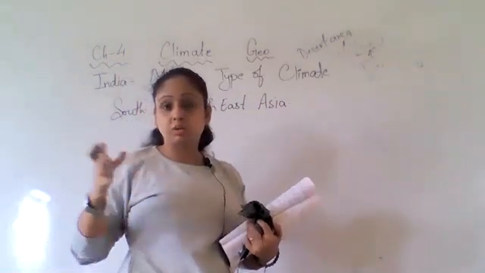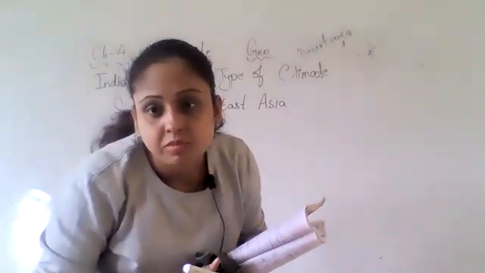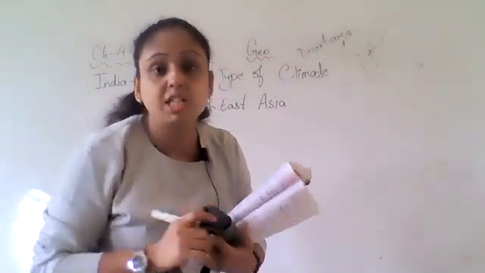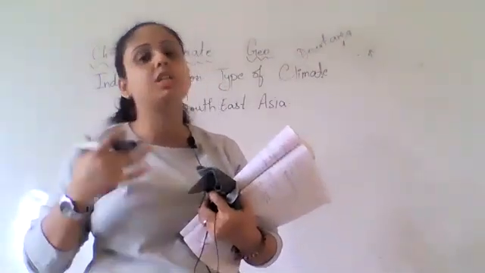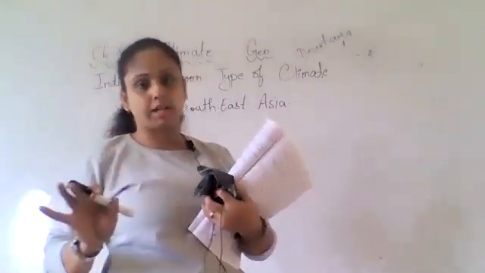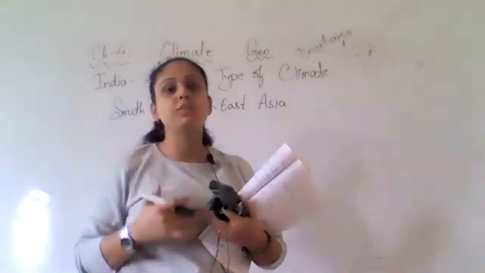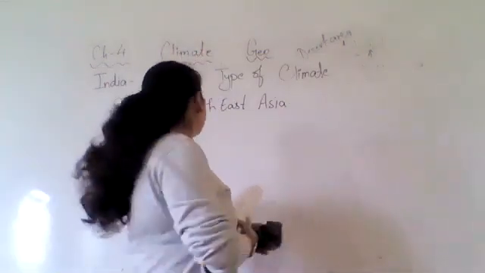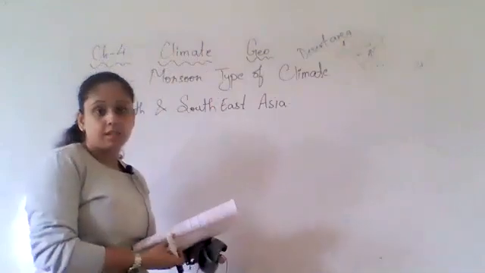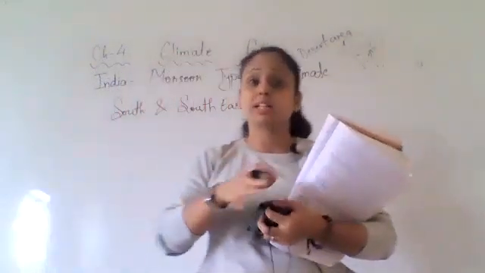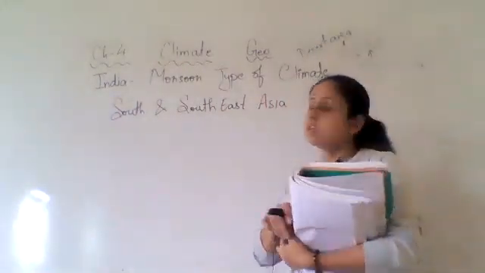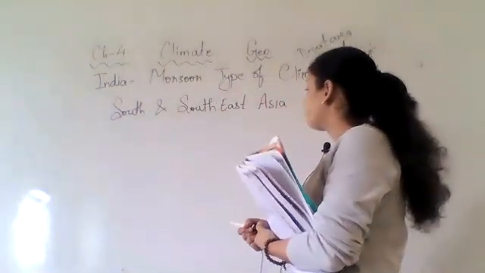What is South and Southeast Asia? Yes, Braj is telling that monsoon climate has a hot and humid environment. That is totally correct. It is having a hot and humid environment. We will discuss what kind of climate is there, and what are the causes of that climate. Everything is there, so we will discuss that.